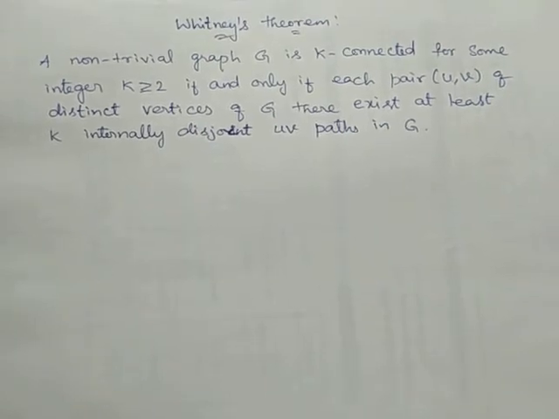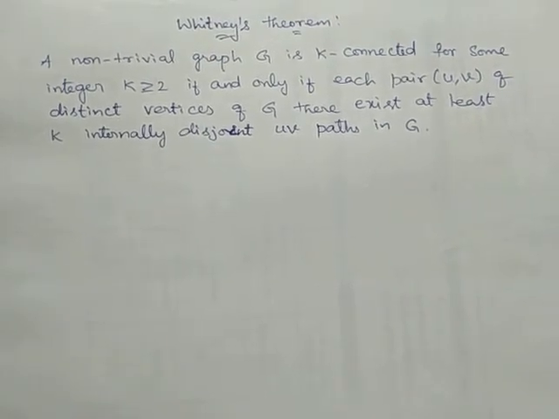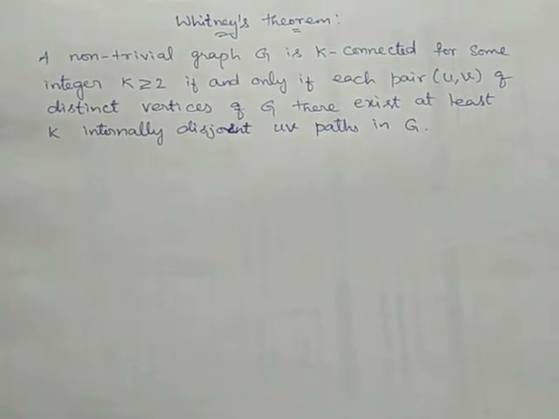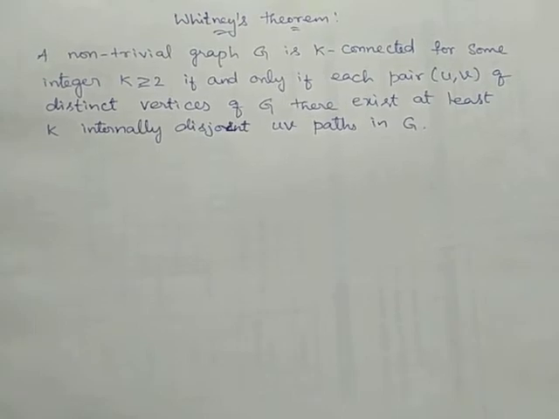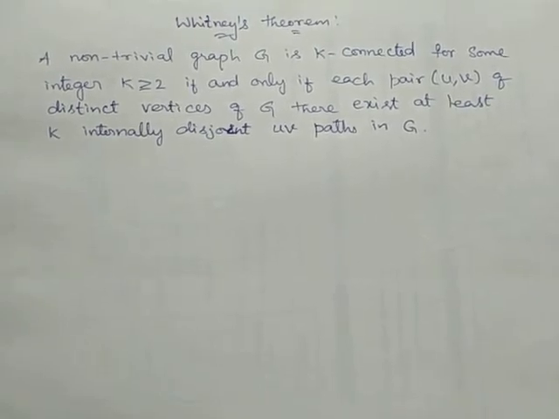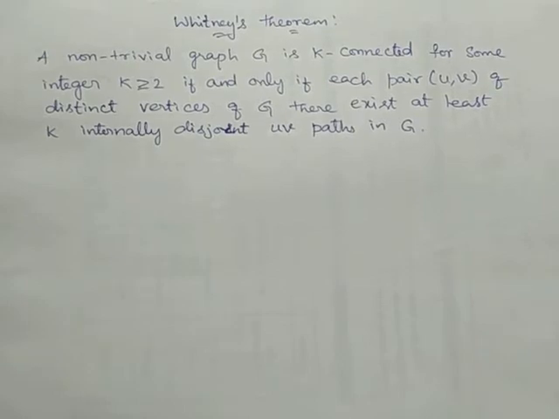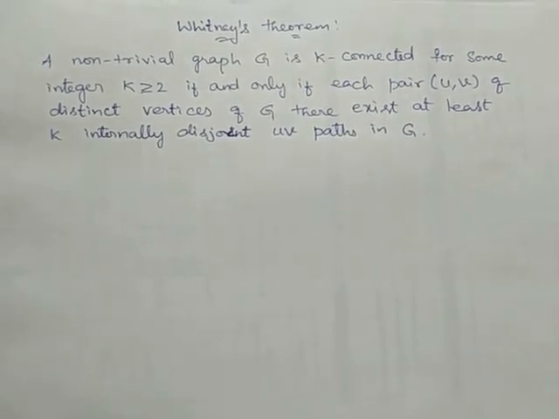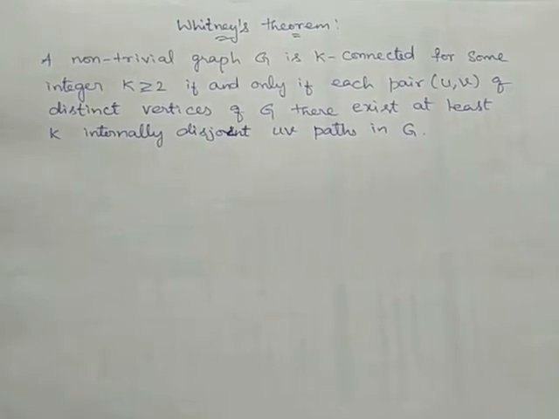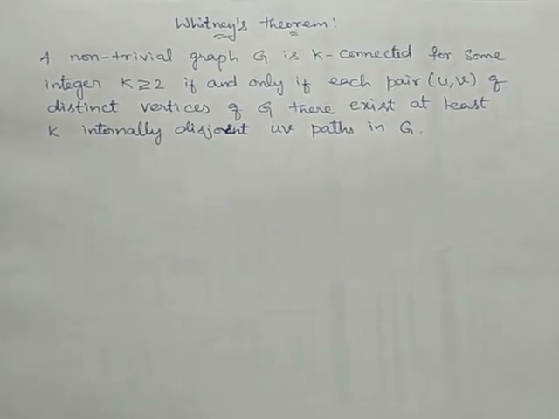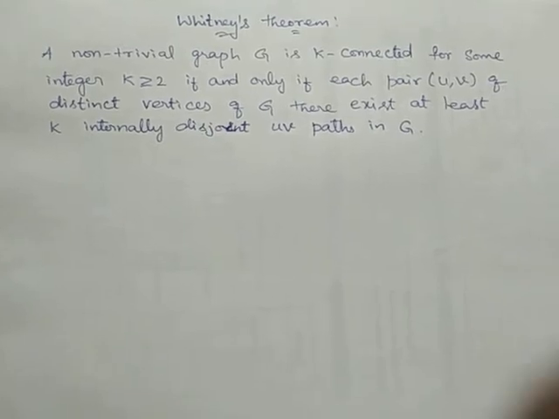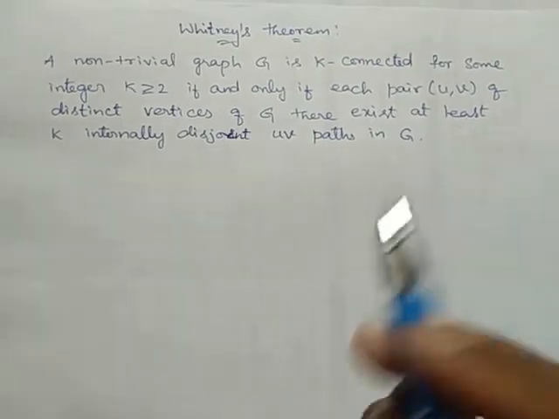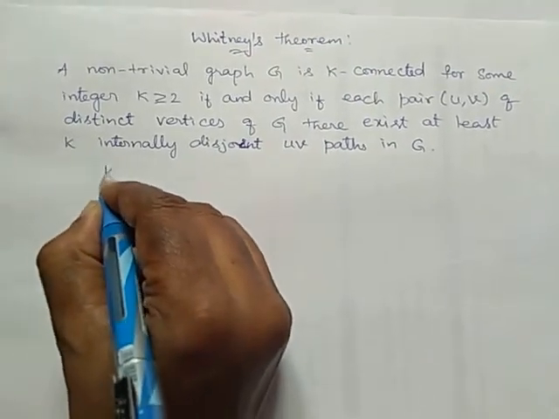Hi everyone. In this video, I am going to explain Whitney's theorem. It states that a non-trivial graph G is k-connected for some integer k greater than or equal to 2 if and only if for each pair u, v of distinct vertices of G there exist at least k internally disjoint u-v paths. So we are going to prove that a non-trivial graph G is k-connected.